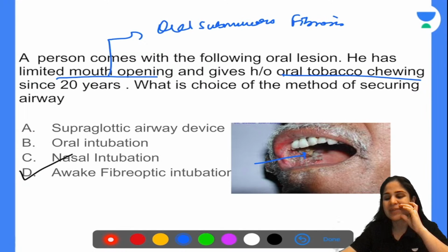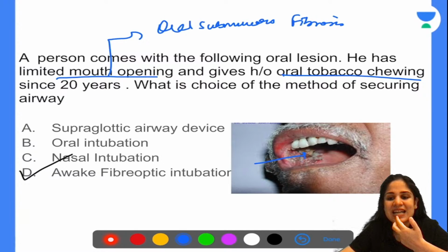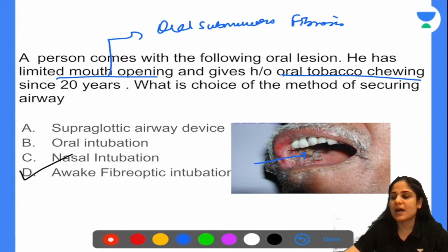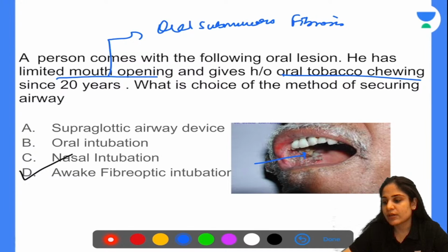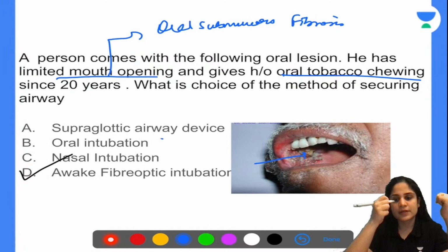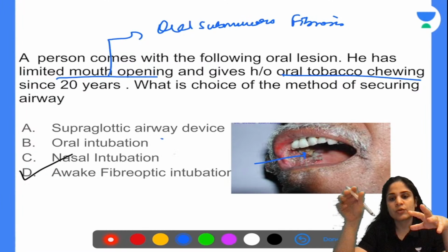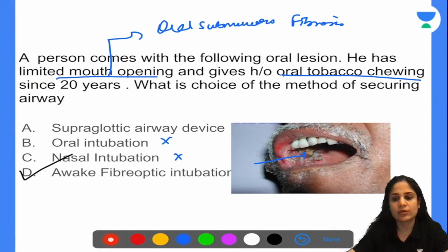So, because of the limited mouth opening, this patient is not able to open his mouth very well. It will only be so much. In this limited mouth opening, you cannot pass a laryngoscope. If you cannot pass a laryngoscope, intubation is not possible. Remember guys, many of you mark it as nasal intubation. In nasal intubation, only the endotracheal tube goes through the nose, okay? The laryngoscope is still going from the mouth only. So this mouth opening is not enough to pass the blade of the laryngoscope. So both intubations are not possible in this case.